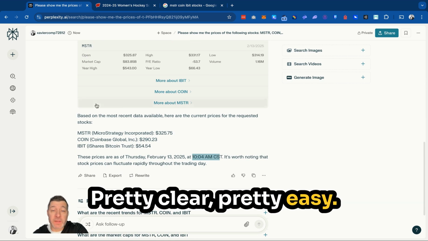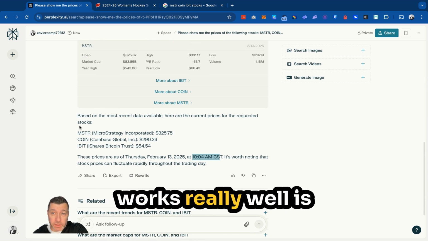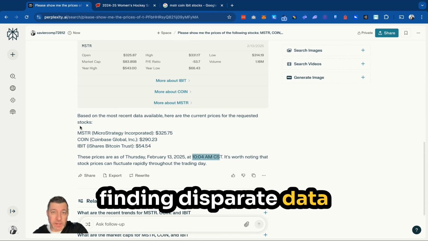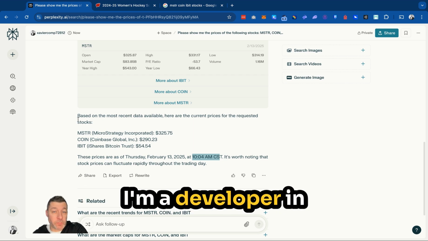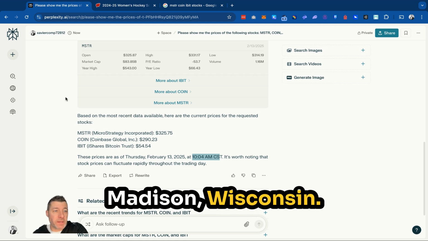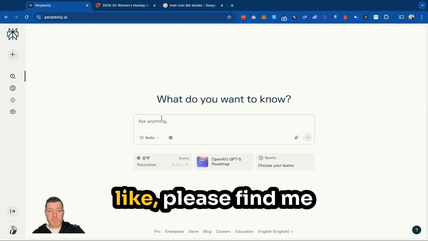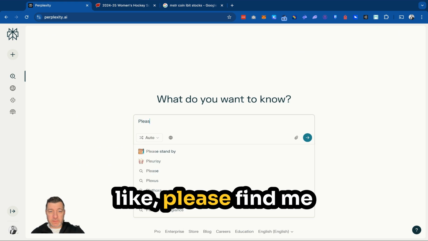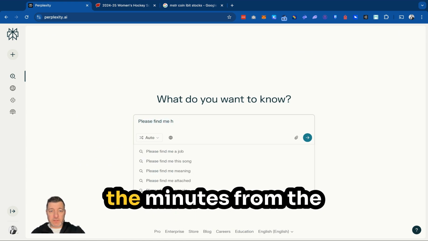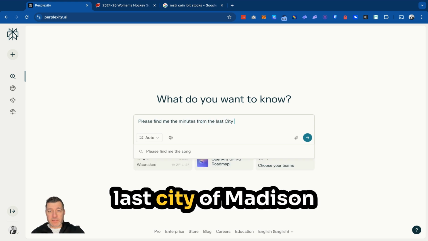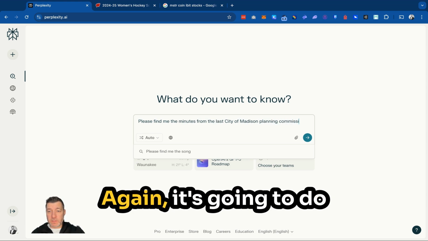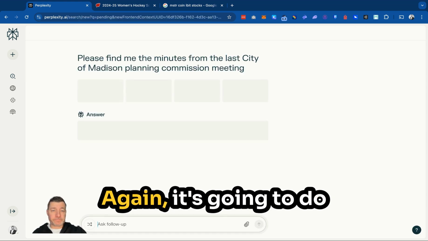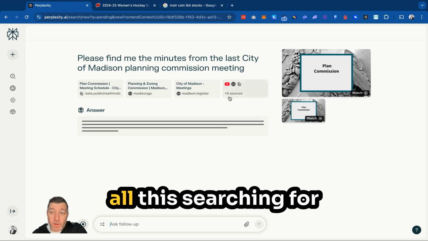Pretty clear, pretty easy. Where Perplexity also works really well is finding disparate data sources that might be difficult to find. So let's say, as an example, I'm a developer in Madison, Wisconsin. I can say something like, please find me the minutes on the last City of Madison Planning Commission meeting. Again, it's going to do all the searching for me.